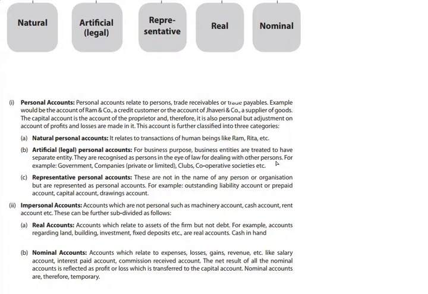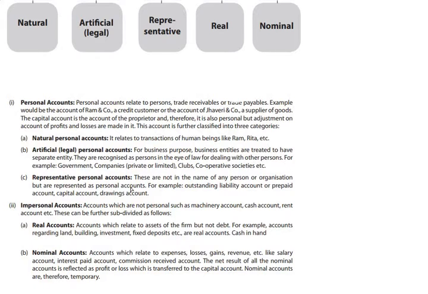For example, there can be different kinds of business constitution like a proprietorship, a partnership, a limited liability partnership, a private limited company, a public limited company, a trust, and the list goes on. All these are artificial or legal persons recognized by the law. For example, government is a legal person, an artificial person, as are companies, private or public, clubs, cooperative societies, etc.